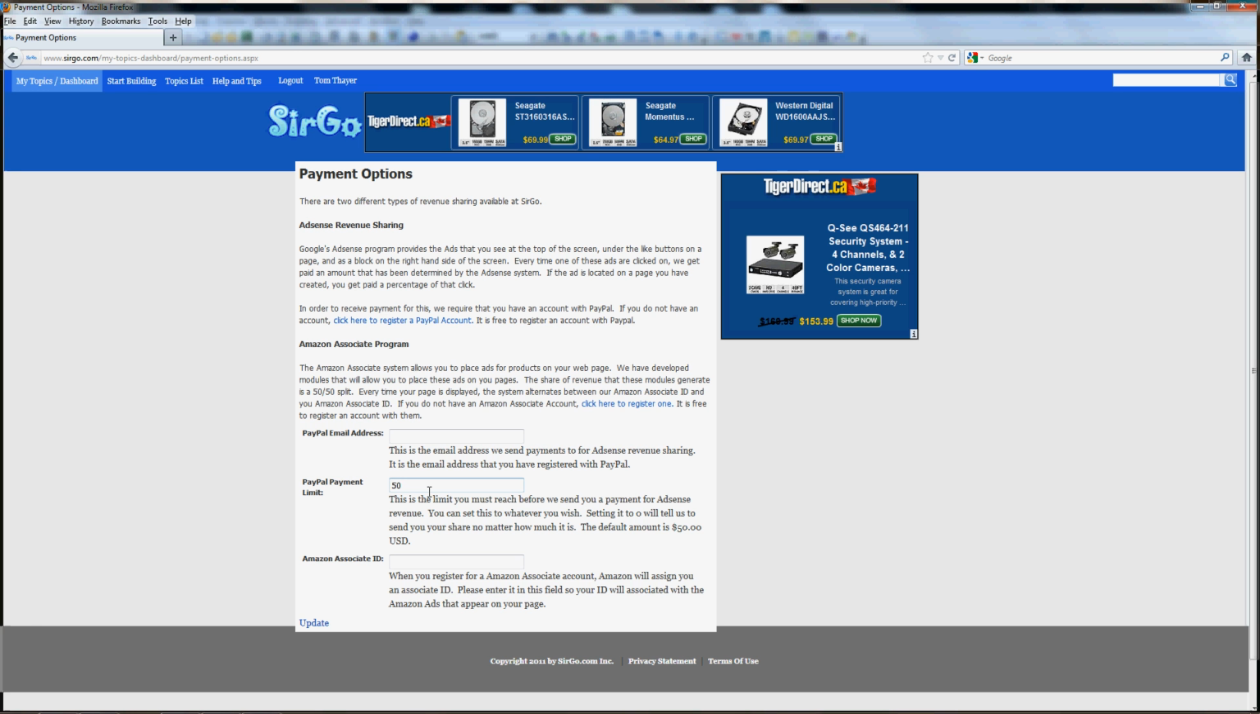So that's what the limit is set for. If you want us to send you the money all the time, regardless of the amount, then simply set it to 0.